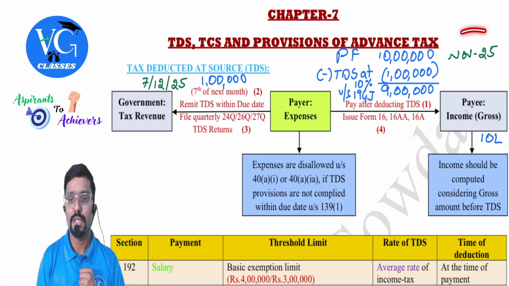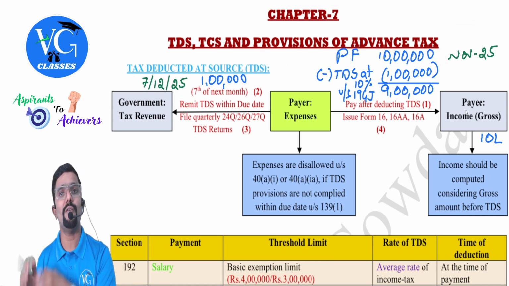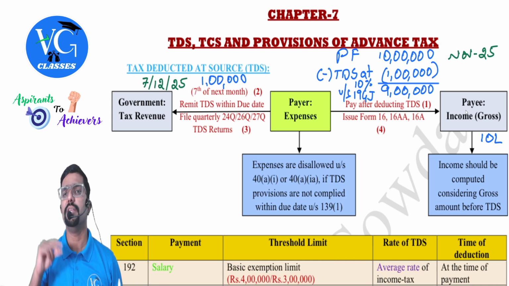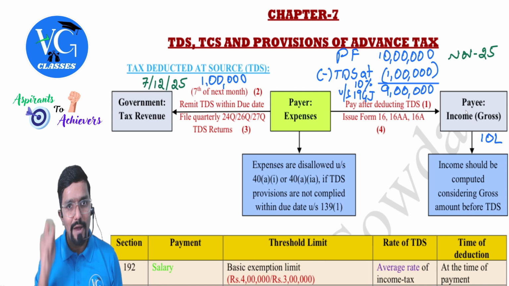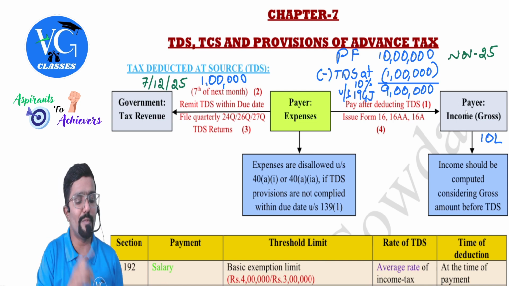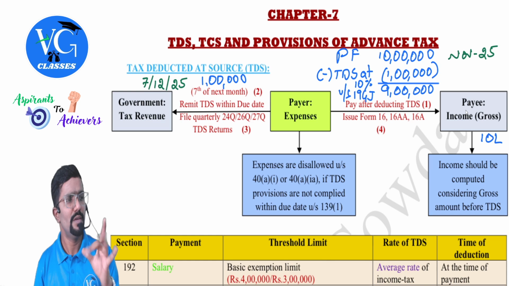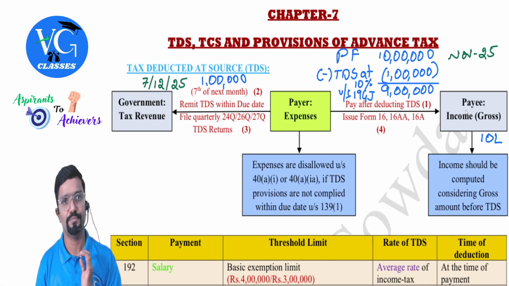For example, assume this payment I made to you in November, any day of November, from 1st November to 30th November, I have deducted TDS. When should I remit it to the government? On or before 7th December, guys. 7th December is the deadline. You have to deposit it on or before that.